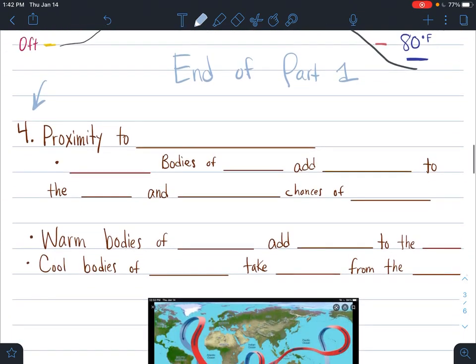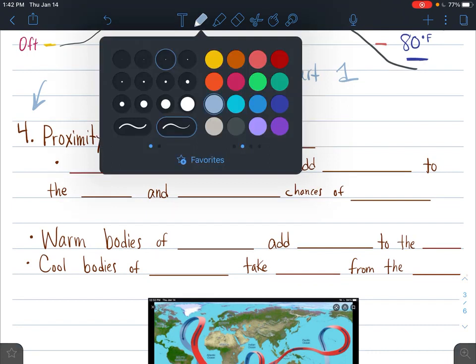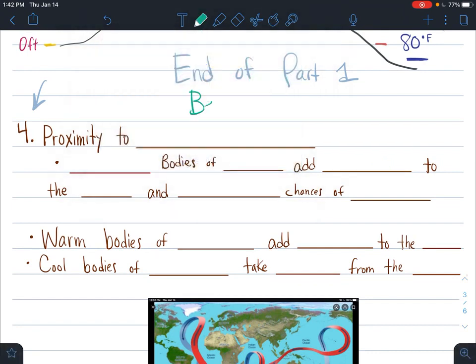So let's keep going here. So part 2, this is now the beginning of part 2. Here we go. Number 4 is your proximity to a large body of water. Proximity to a large body of water.